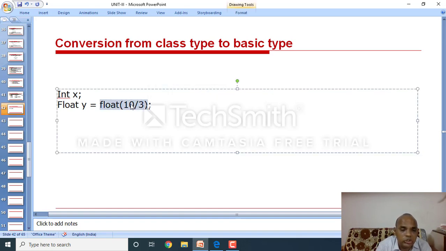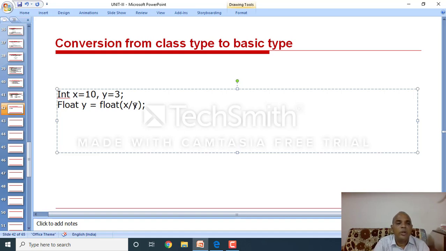Here these two are integers. x equal to 10, y equal to 3, then x by y.